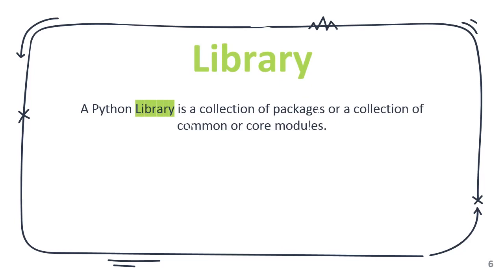A Python library is a collection of packages or a collection of common or core modules. We have already said that there are modules for general purpose uses, for example a math module, which helps us perform mathematical operations in Python. Such common modules are combined together to form a library. There is a math library, a random library, a statistics library, and so on. So that's what a Python library is.